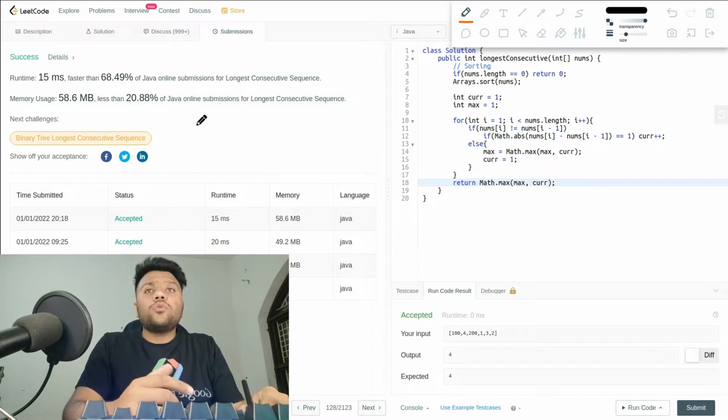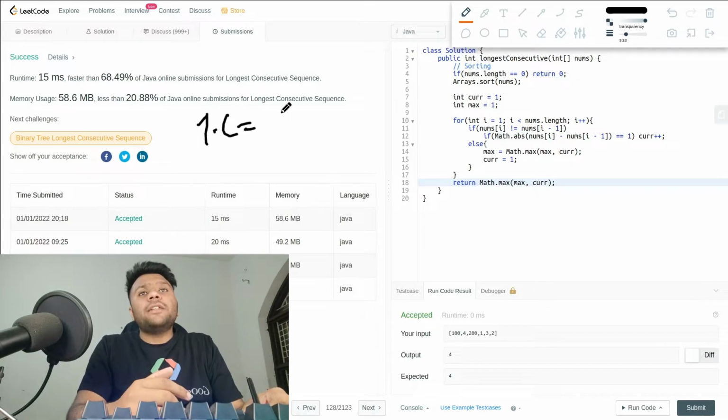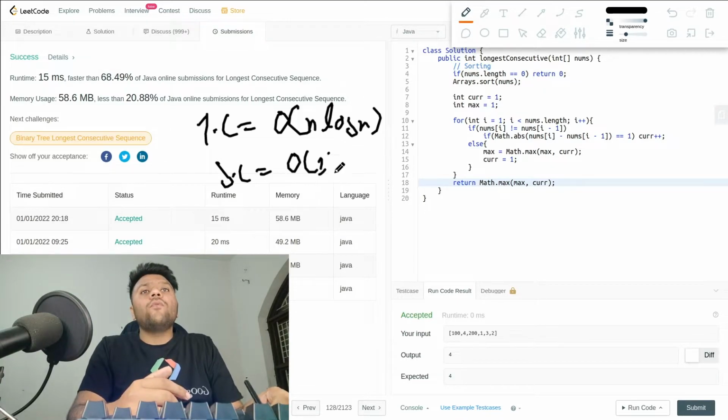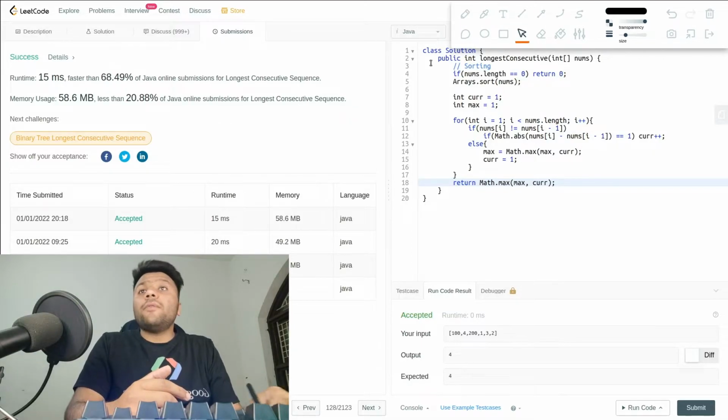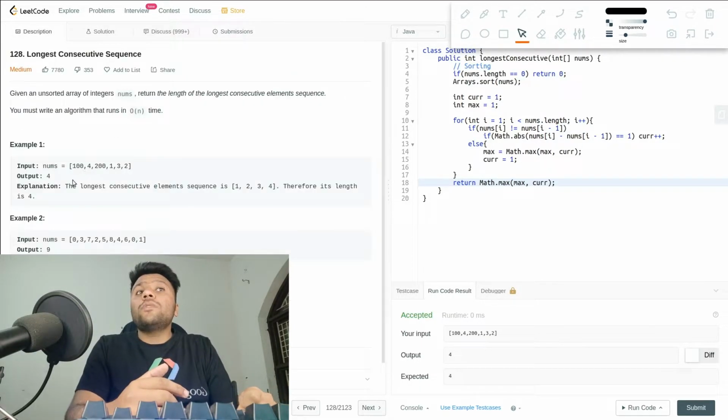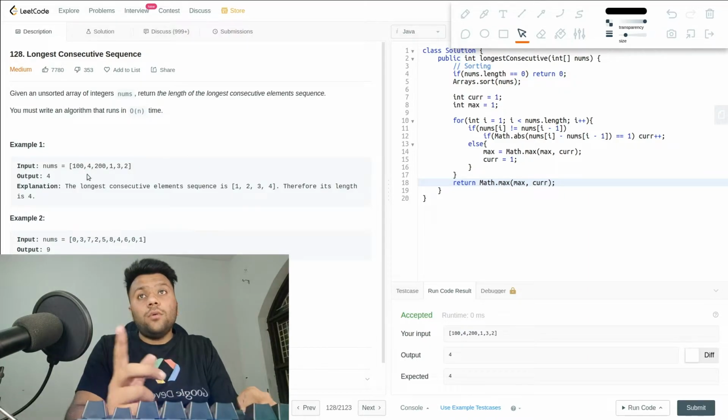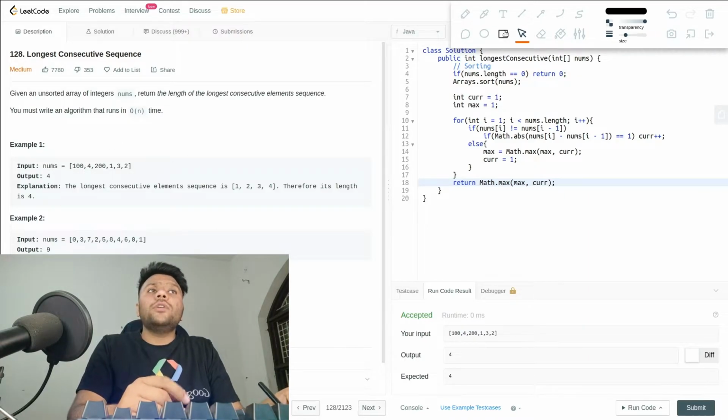Let's talk about the time complexity. The time complexity in this one is O(n log n), and our space complexity is O(1). I hope this is clear. But our question says we have to solve this in O(n) time. So for that one I will use a hash map.